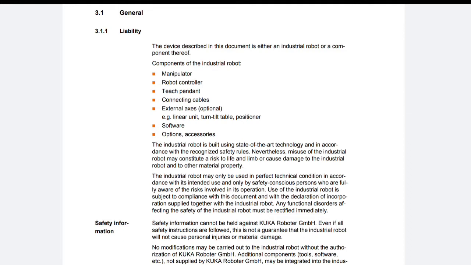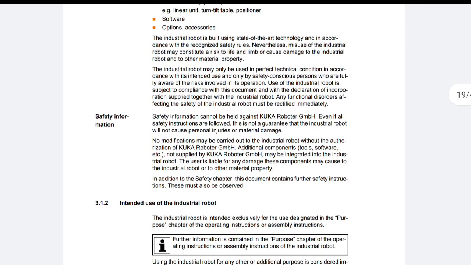Safety information. Safety information cannot be held against KUKA Roboter GmbH even if all safety instructions are followed. This is not a guarantee that the industrial robot will not cause personal injuries or material damage. No modifications may be carried out to the industrial robot without the authorization of KUKA Roboter GmbH.